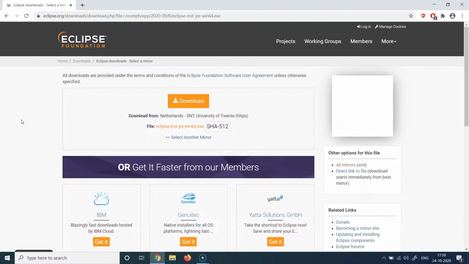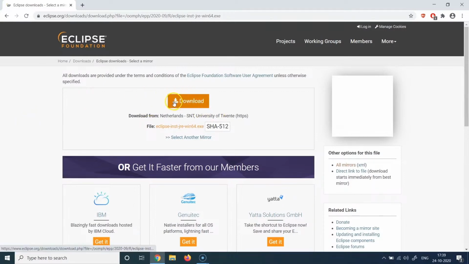download is the fastest. So in my case, the nearest location is Netherlands here, as you can see, and I get a download option. This is the file name, which says Eclipse installer JRE Windows 64.exe. And if you think that this mirror doesn't make sense, just click on this option, select another mirror, and then you can choose another mirror. But generally, it works really well. It works based on your IP location, and generally the download speed is pretty good based on the suggested mirror. So I'm not going to change the mirror location because I think this works fine for me.